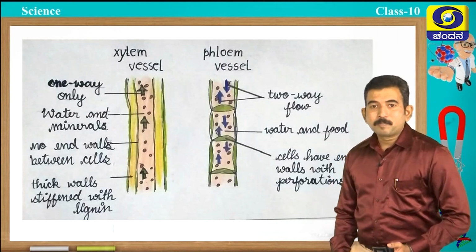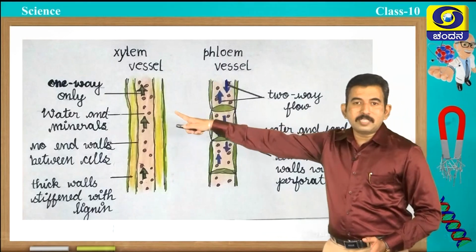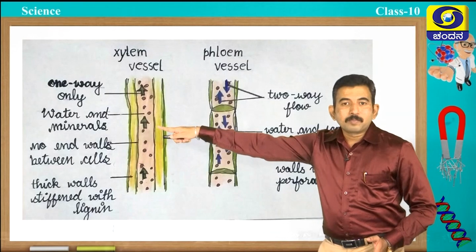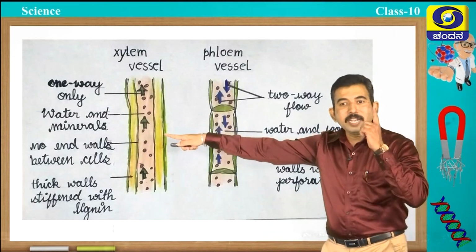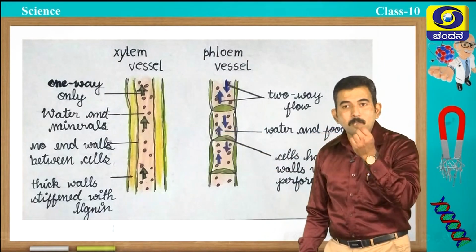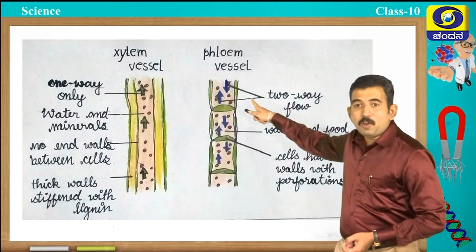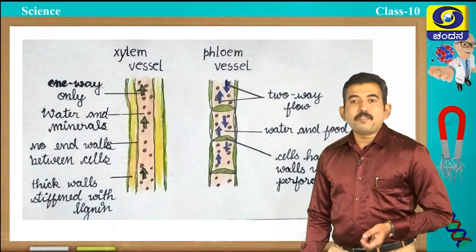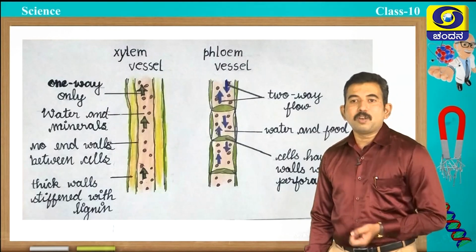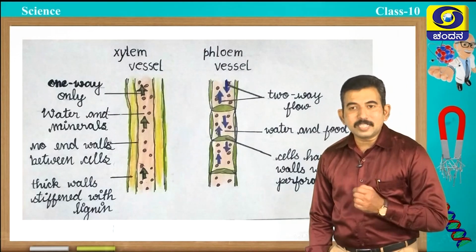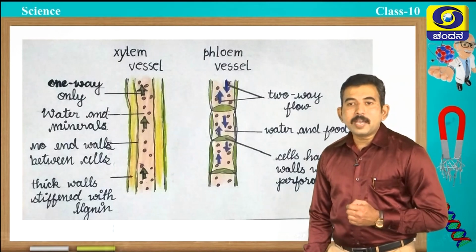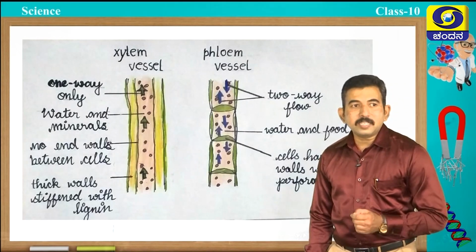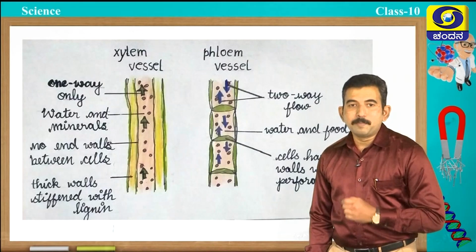Apart from this, one more difference you can see: in xylem vessel the movement is unidirectional, or one-way movement only, whereas in phloem vessel it is two-way flow. There is no requirement of energy for the transportation of water and minerals, whereas in phloem it requires ATP, or energy, for the transportation of food.